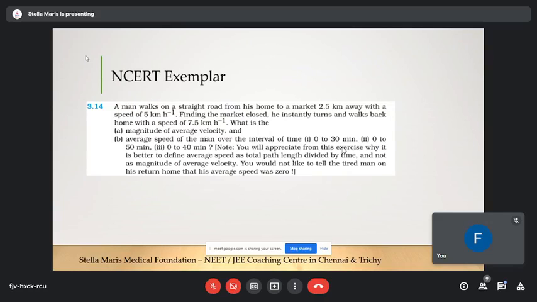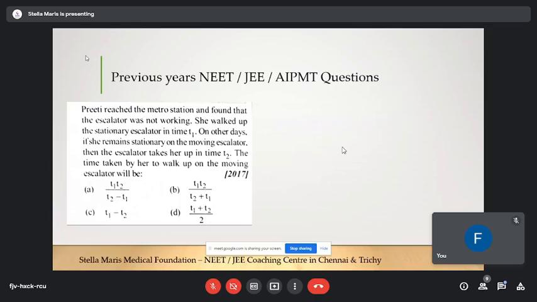These are previous NEET, JEE and AIPMT questions with regard to average speed and average velocity. This one is a NEET question, asked in the year 2017.